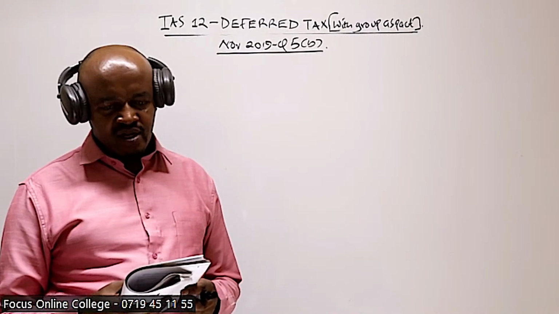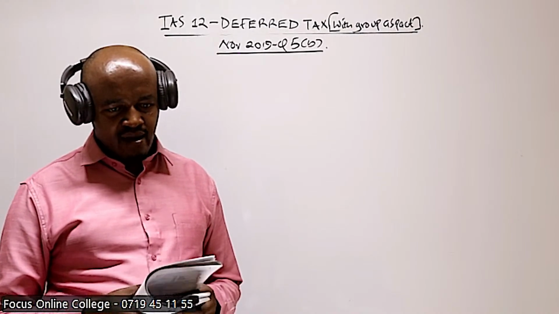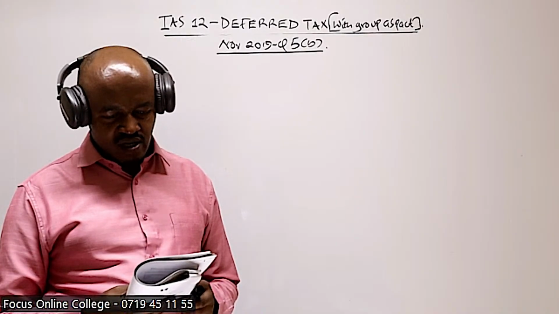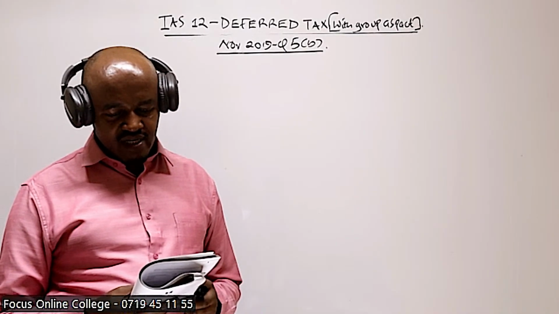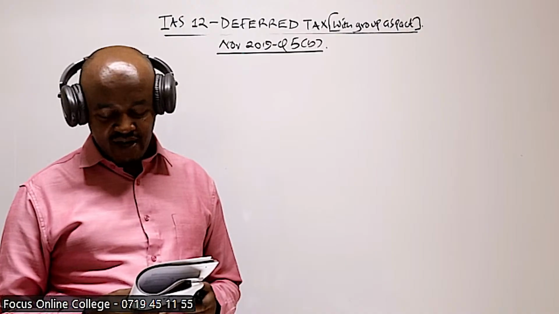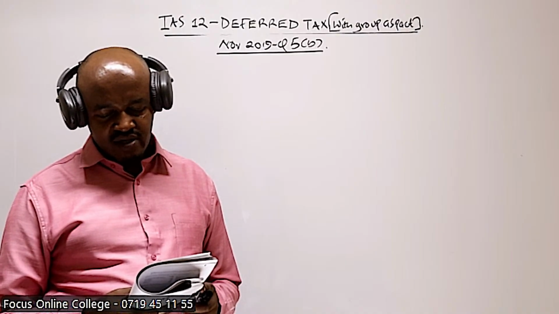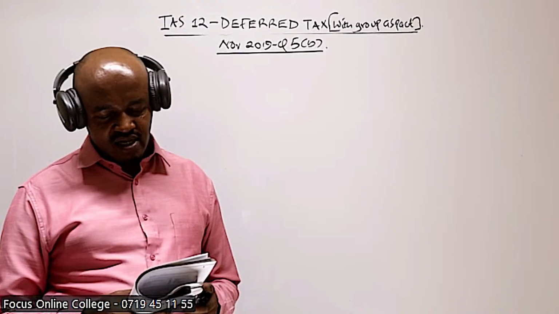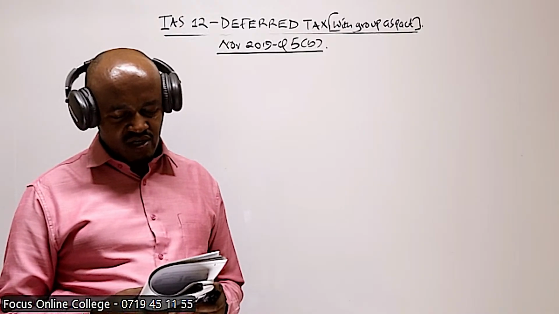Number 2, inventory is shown at the lower of cost and net realizable value. The cost is 200 million, while the net realizable value is 120 million.